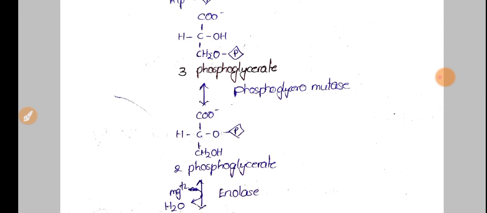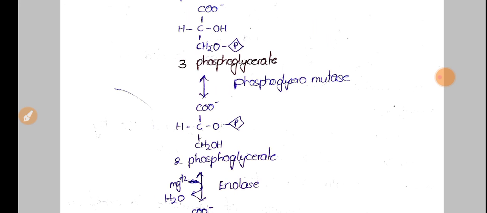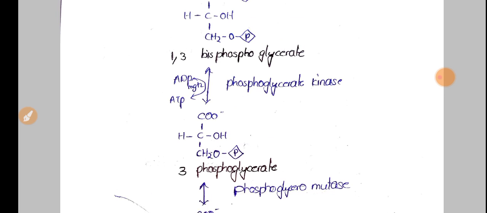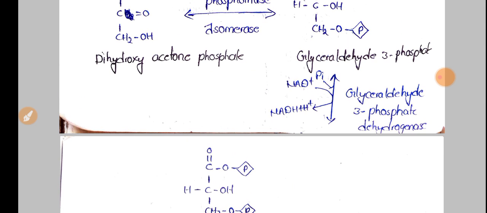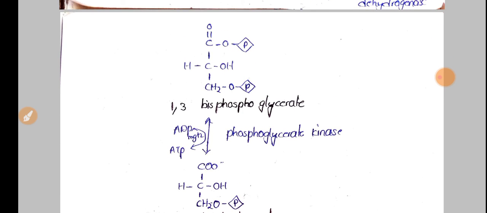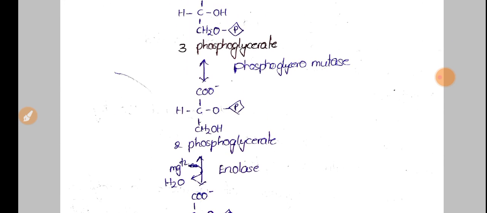Next, 3-phosphoglycerate is converted into 2-phosphoglycerate by the enzyme phosphoglyceromutase. If you see, from glyceraldehyde 3 phosphate, each and every reaction is reversible. Observe it.